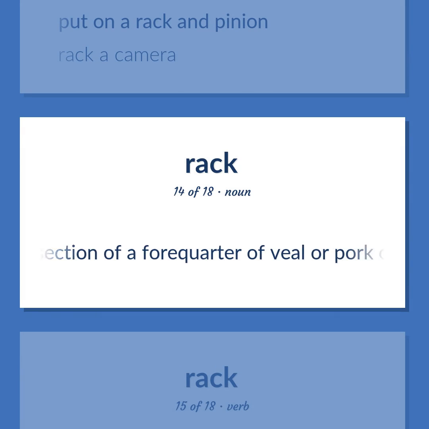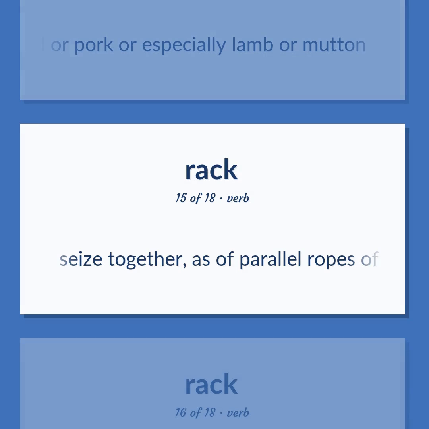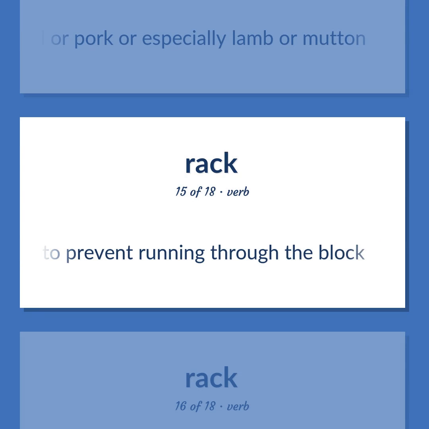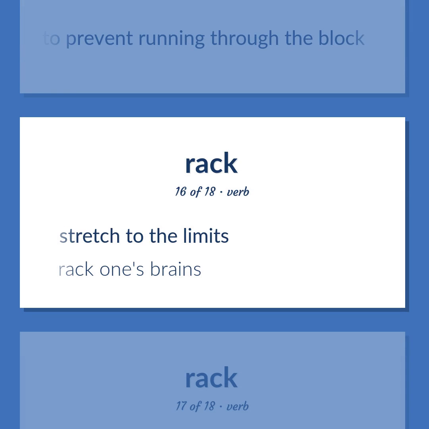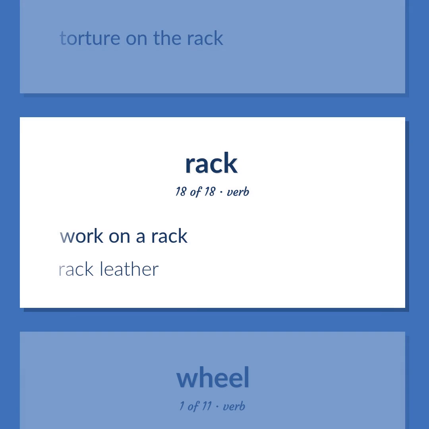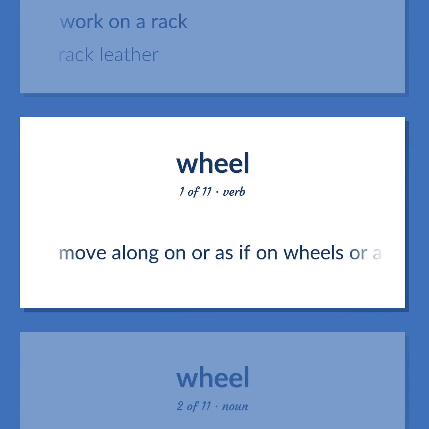Rib section of a forequarter of veal or pork or especially lamb or mutton. Seize together, as of parallel ropes of a tackle in order to prevent running through the block. Stretch to the limits. Rack one's brains. Torture on the rack. Work on a rack. Rack leather. Move along on or as if on wheels or a wheeled vehicle.